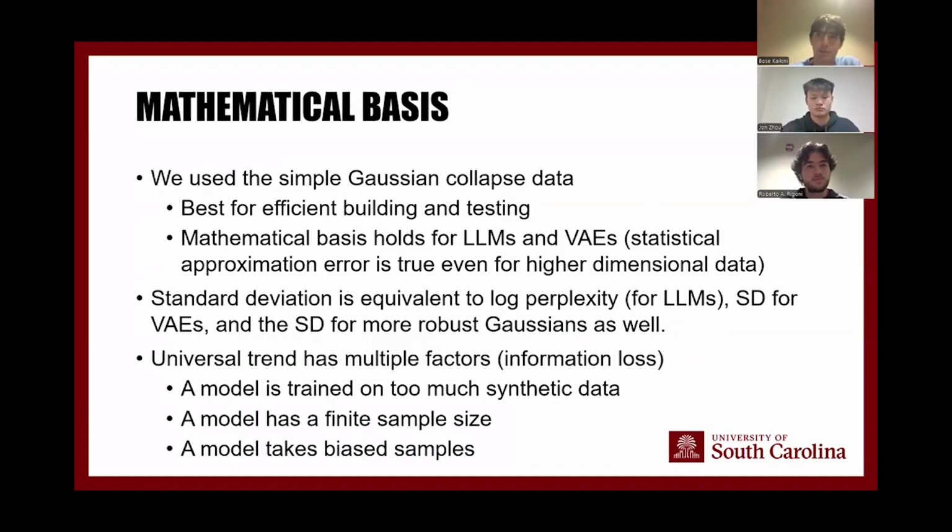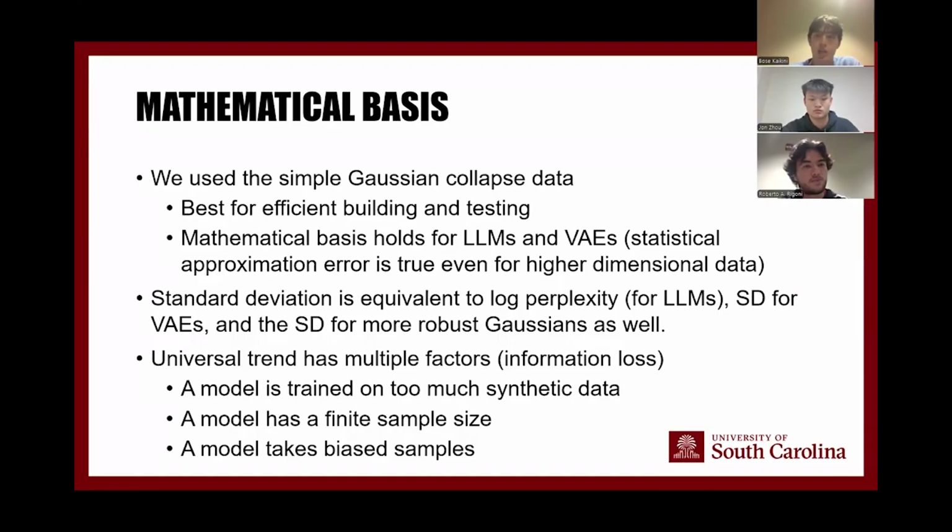So as we've already described, in the research paper, multiple models are used with the same model collapse method, recursively generating data, to understand model collapse. We modeled this on a simple Gaussian model, and we'll prove shortly that it approximates the different types of models like LLMs and VAEs that are trained in the paper. So one advantage of our simple Gaussian set is that it's best for efficient building and testing of our model.